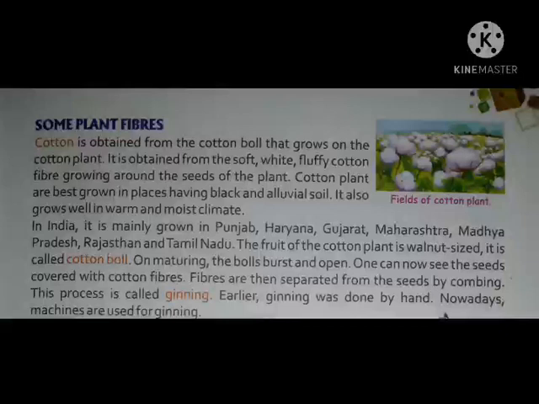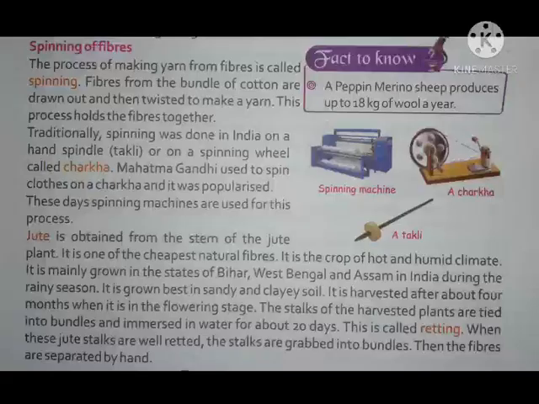Earlier, ginning was done by hand, like spinning and weaving. Nowadays machines are used for ginning, developed through technological development. Okay.